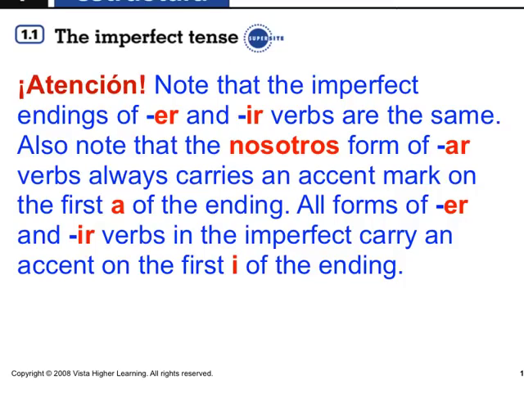But please remember that ER and IR verbs have the exact same endings. The nosotros of any AR verb will have an accent, that'll be the ábamos, and ER and IR verbs have the accented í: ía, ías, ía, íamos, íais, ían.